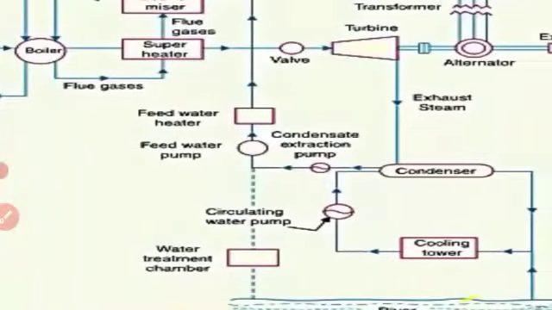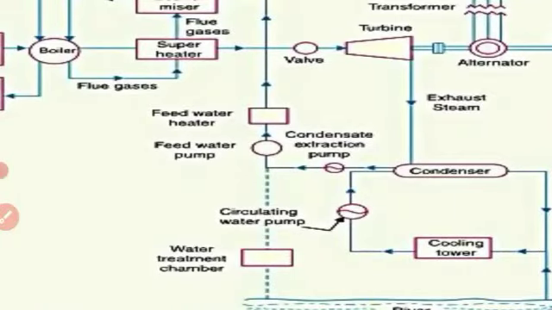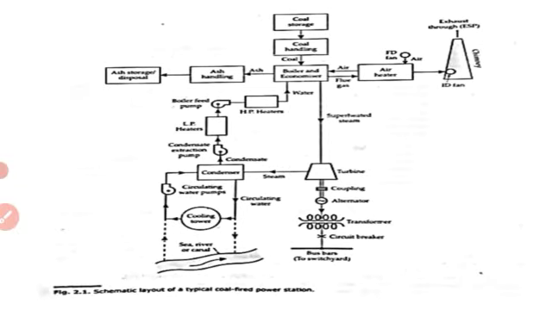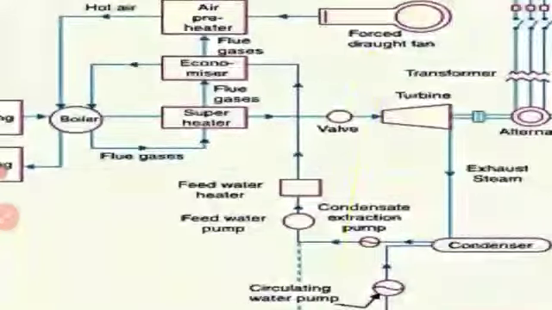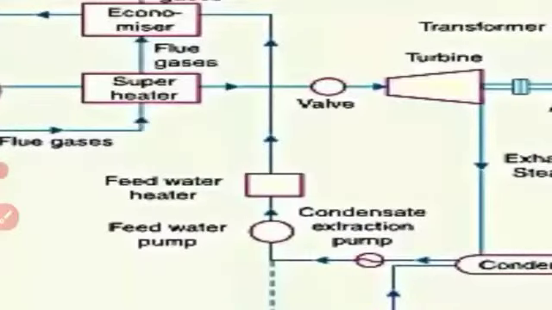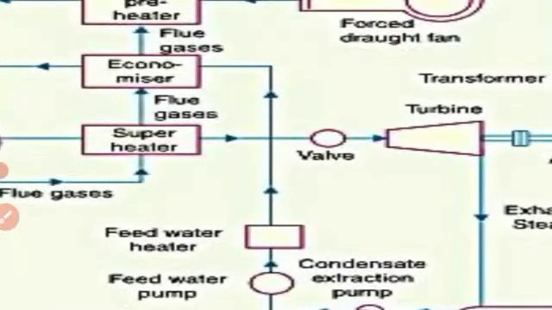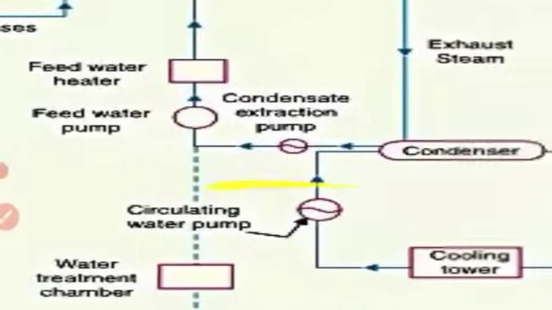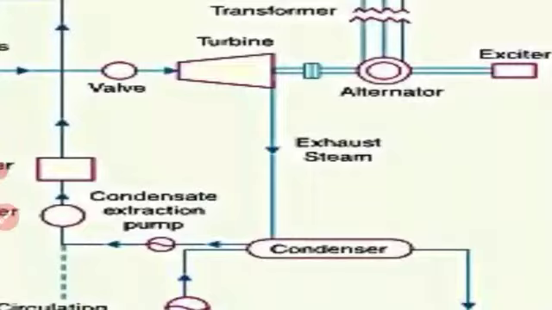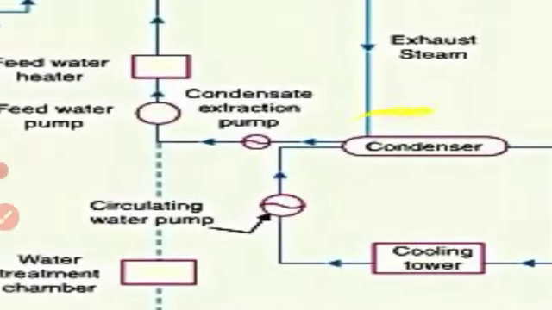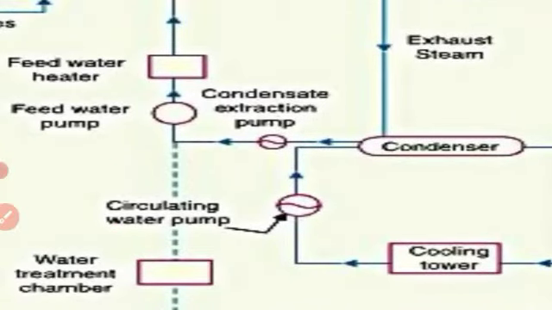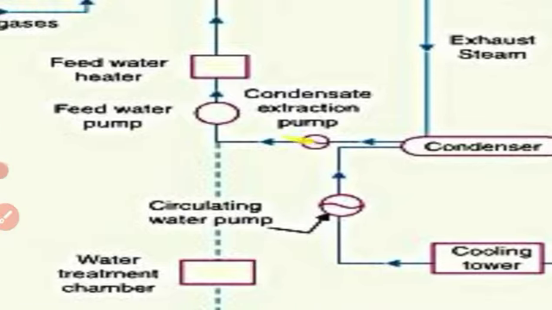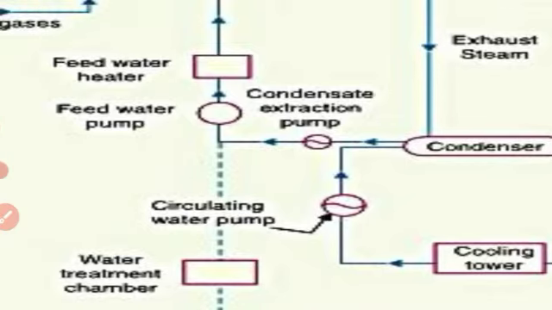The water is taken from the water treatment chamber, then goes to the feed water heater, then the economizer, and then to the boiler. And the exhaust steam goes to the condenser, and cooling towers are used to recycle this water; after condensing, the water is given to the boiler.